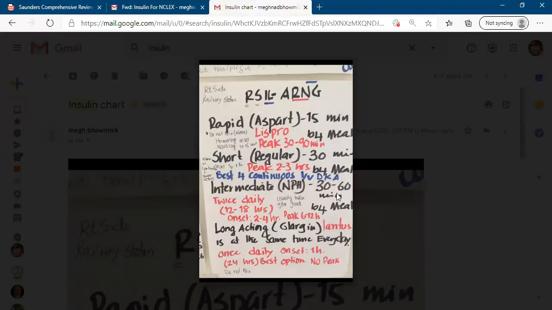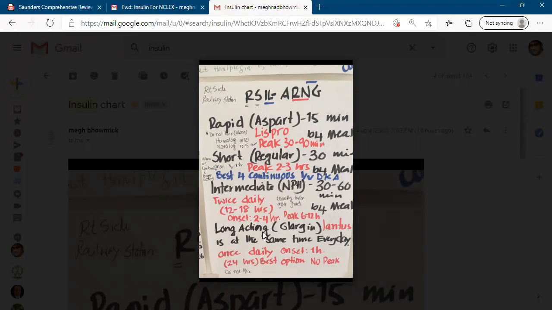But also keep note, some books mention intermediate insulin is given after food, but some books also mention 30 to 60 minutes before meal. And intermediate insulin, we should use twice a day. Onset is 2 to 4 hours, and peak is 6 to 12.